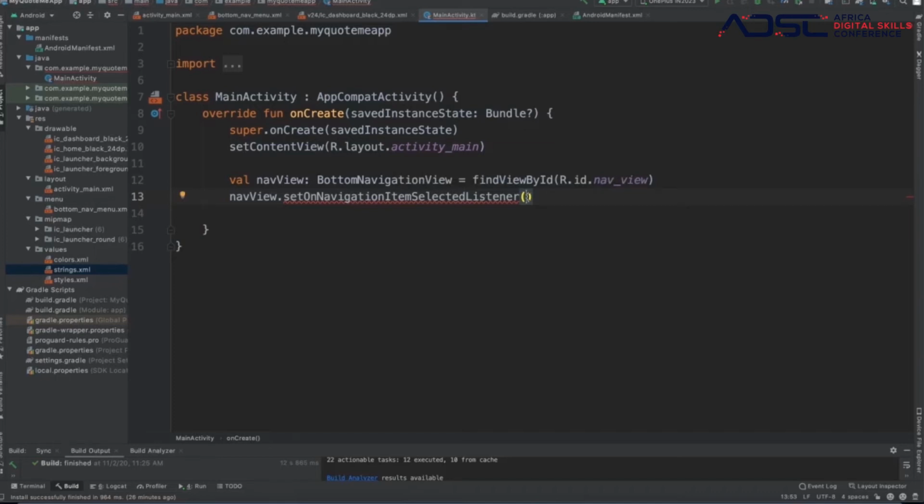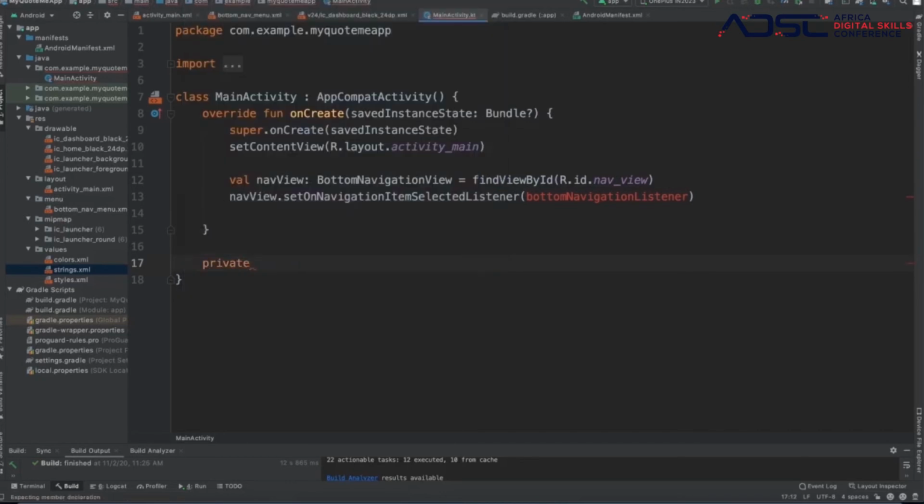Let me type this here, right? And I'm going to show you, let me type this here. Bottom navigation listener, right? So this is what we are going to use to listen when someone clicks on it. But why is it showing red? Because we've not created it yet. So we would create it right away.